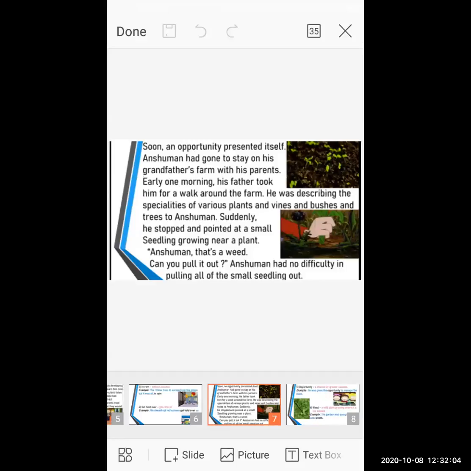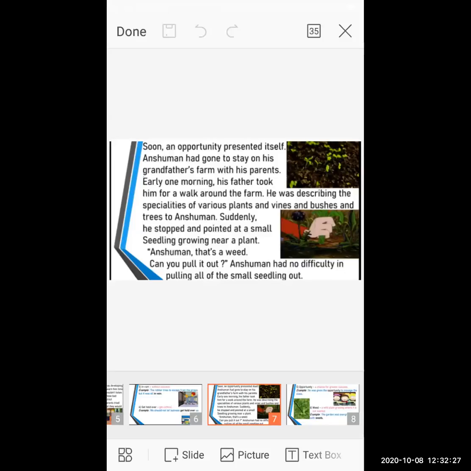Okay, there are lots of grasses or plants, you can say, together, and they attach to the plant stem, so that is called the bushes. Okay, while seeing all this greenery scene, Anshuman feels so happy.